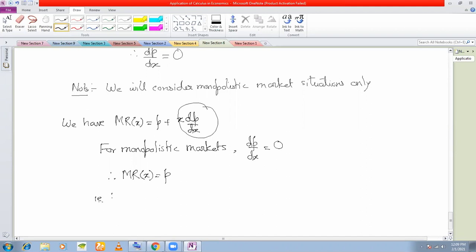That is, marginal revenue must be equal to price per unit. So what do you see? Average revenue is equal to price per unit, and marginal revenue is also equal to price per unit in case of monopolistic market situations. Let us do one problem.